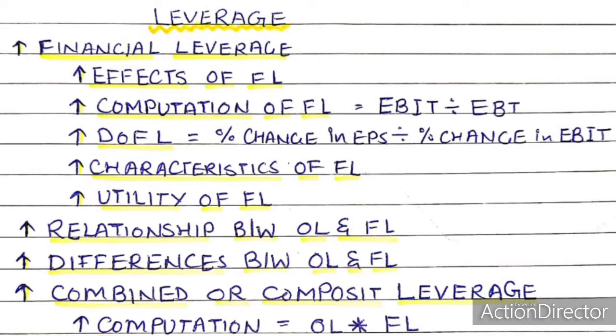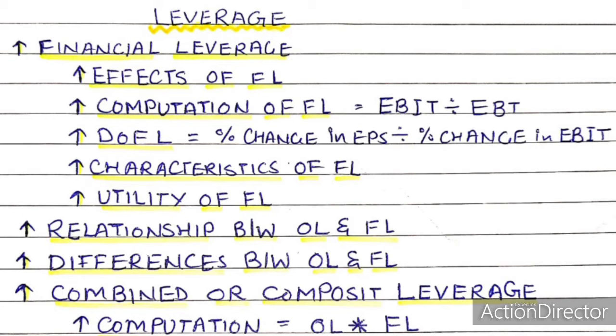Number 2, mix of methods of financing. Financial leverage determines the mix of various methods of financing necessary assets. In other words, what are the different sources of raising total capital required so that the return to shareholders may be maximized. Number 3, effects on EPS. Financial leverage shows the effects of changes in operating profits on earnings per share due to fixed financial charges.